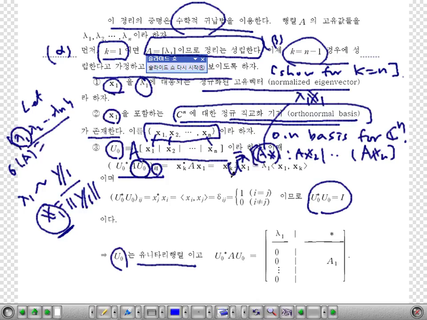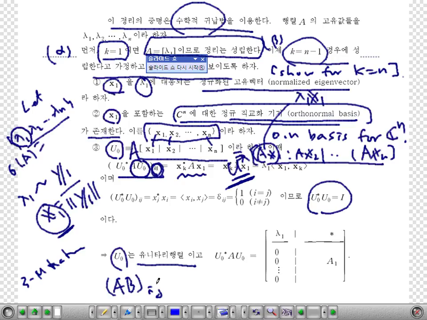Then, if you think about the k1 entry of this matrix, U star times this matrix, you will use the conjugate transpose of the k-th column here. So you will have xk star A times x1. This is from the matrix multiplication notation.